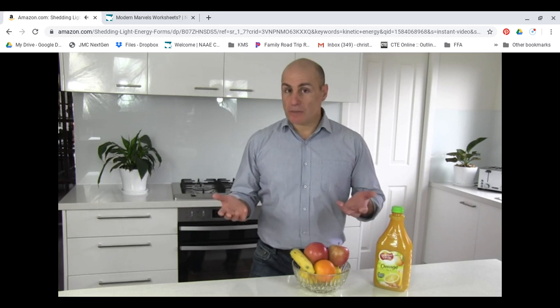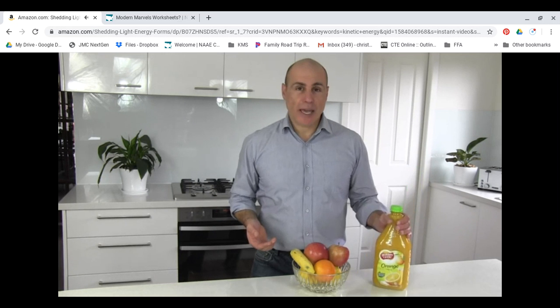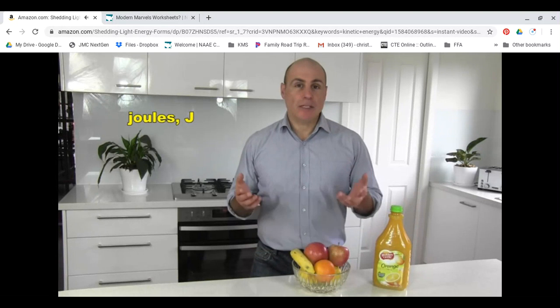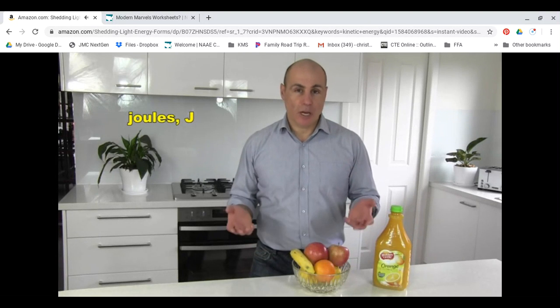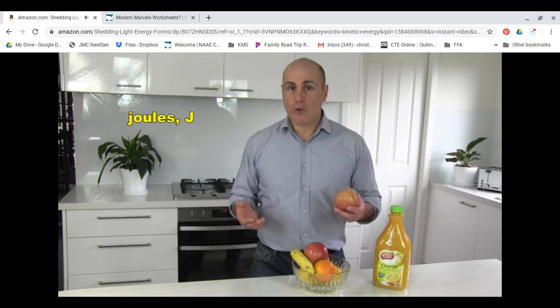Just as we can measure, for example, the volume of a liquid in litres, we can also measure energy in joules. The joule, which has the symbol J, is the unit for all forms of energy. For example, this apple has about 300,000 joules of energy stored in it. We'll be taking a closer look at measuring energy in joules in our next episode. See you then.